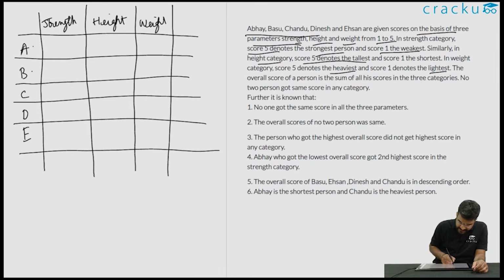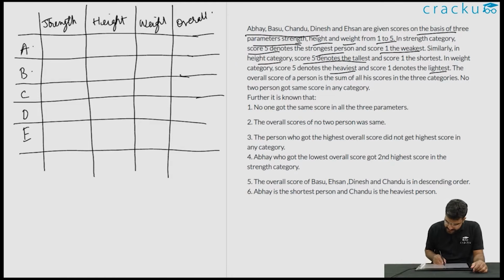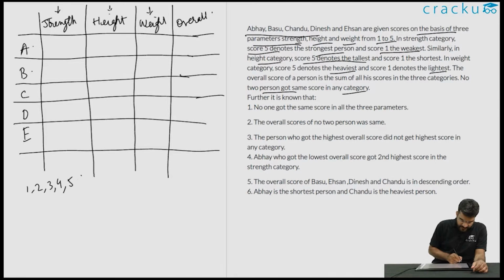Now they are also given an overall score. The overall score is the sum of their scores in each of the three categories. Now we are told that no two persons got the same score in any category. That is, in either strength or height or weight, all of them got unique scores. So because the scores vary from 1 to 5, all of them got different scores which are all part of 1, 2, 3, 4 and 5 across the three categories.